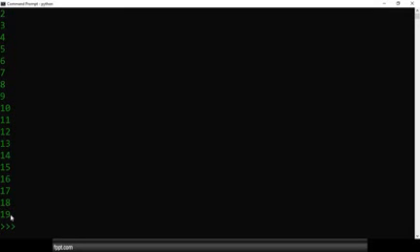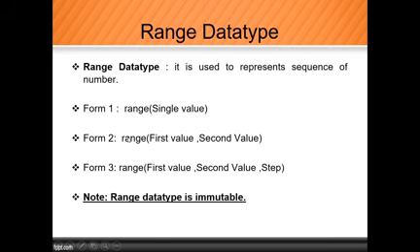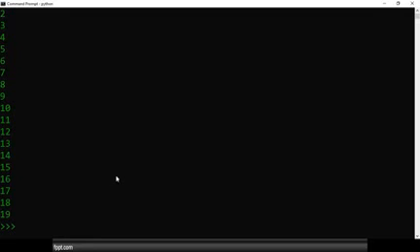Okay, so whenever we use form number 2, it is also like that. Just make a note of that. Here we use 2 parameters, the first value and the second value. So whenever we use form number 2 and form number 3, make a note of that: the last value is always minus 1. Okay, so now we'll use form number 3 with steps.